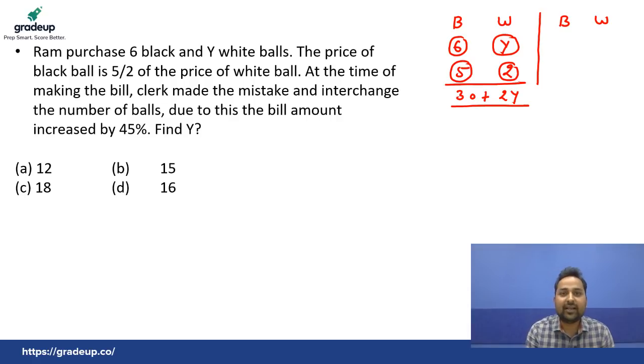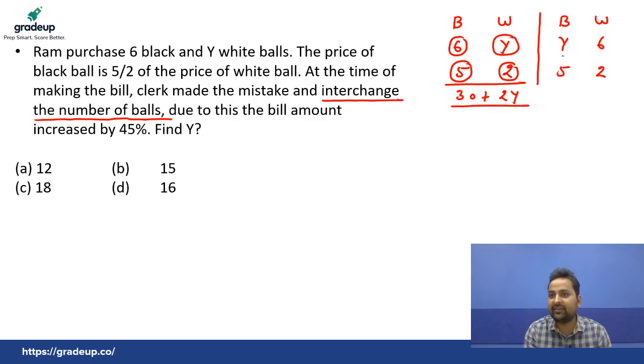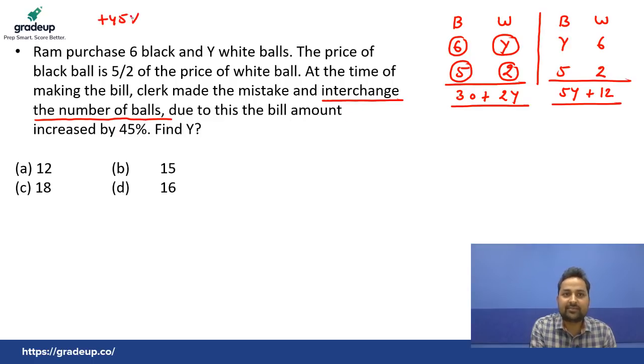Yes or no? What happened? At the time of making the bill, clerk made the mistake and interchanged the number of balls. That means those were 6 and y, and he wrote y and 6 interchanged, but the price was same, 5 and 2. So the same logic, multiply this thing 5y and multiply this thing 6 2s are 12. That means this was the right bill and this was the wrong bill. So what they have told, due to this, the bill amount increased by 45%, and we all know if something increased by 45%, that becomes 145%.